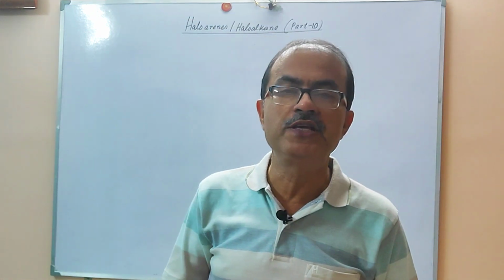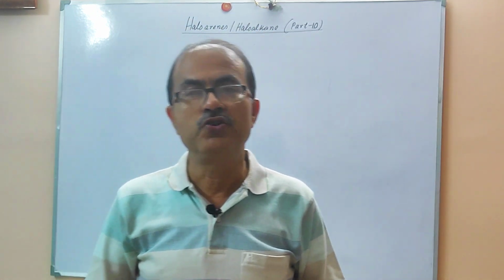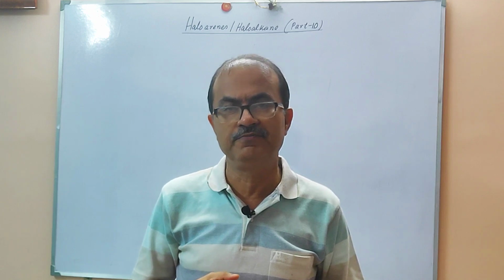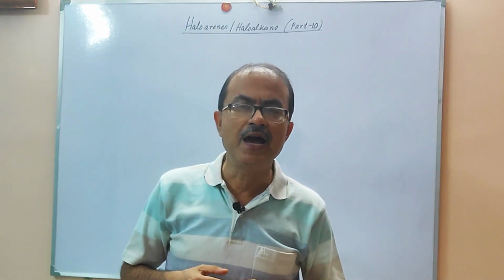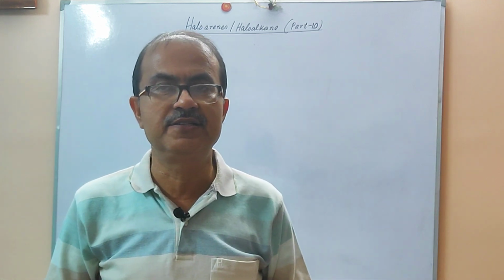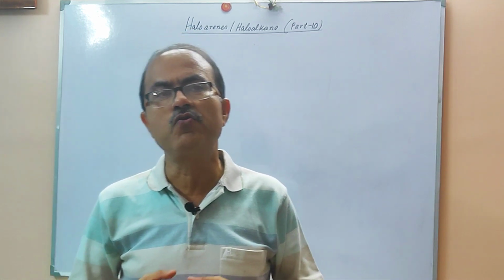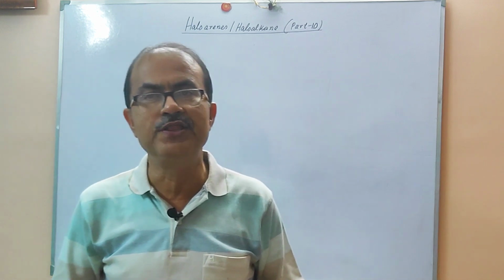Myself KK Mukherjee. Today we will discuss some very important reactions of alkyl halides and aryl halides. The first reaction we are going to discuss is the reaction with metals.